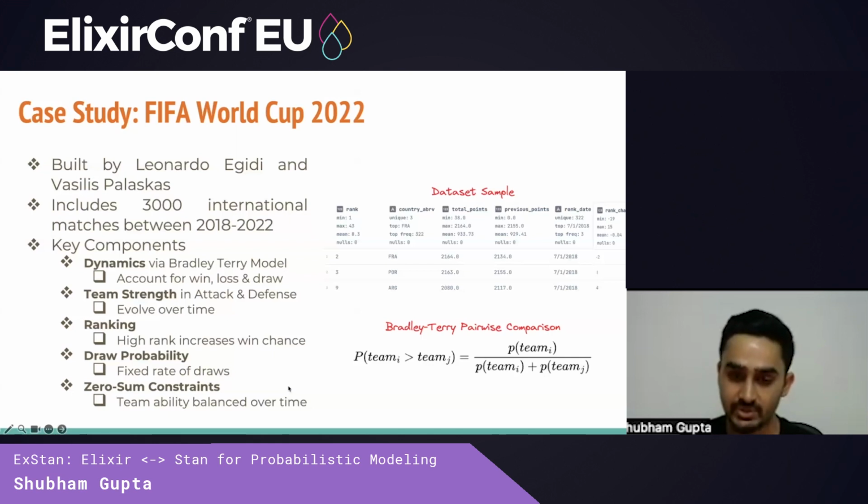And finally, we have some zero-sum constraints, which aim to balance team ability over time, meaning the sum of their attacking and defensive strengths of a team is 0 at each time point. And this ensures that we don't get multiple sets of parameters that fit well. We only get a single set of parameters that fit well for our problem.